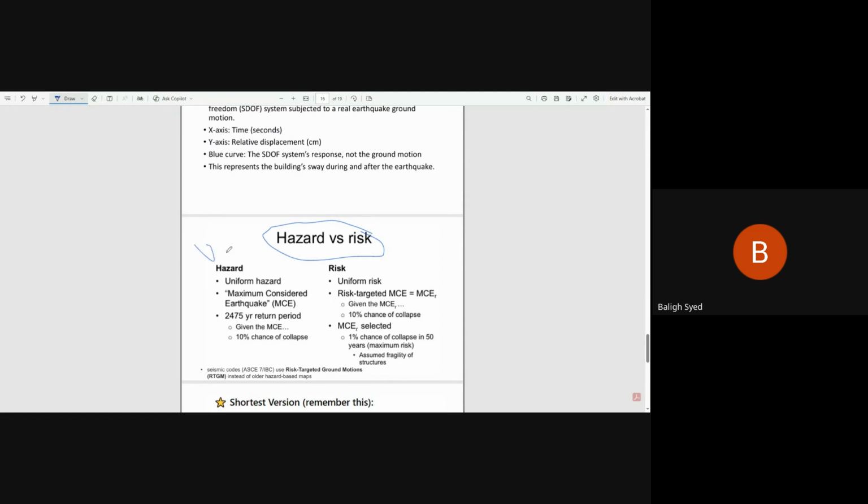UBC targets just hazard. IBC targets not only hazard. Risk targeting is actually hazard plus the failure, meaning hazard plus how the structure is going to respond. That's the risk, and this is the main difference in the seismic philosophies of the two different codes.